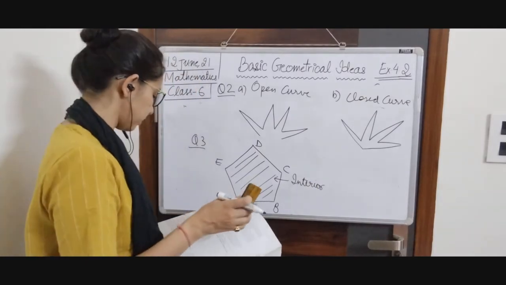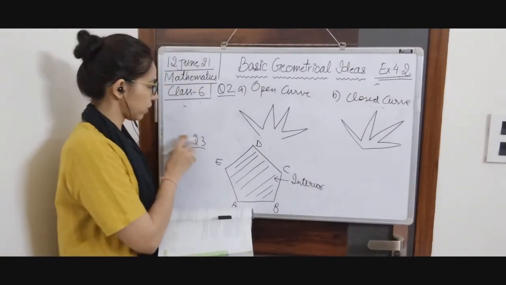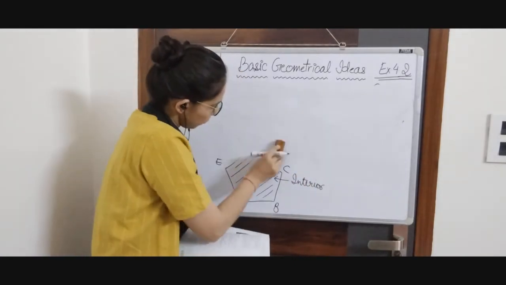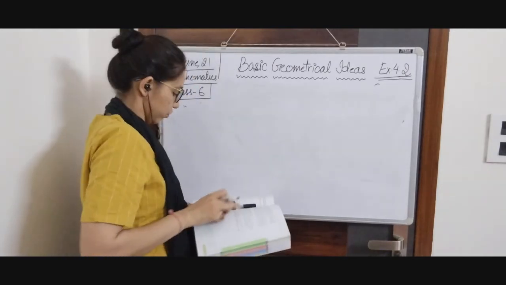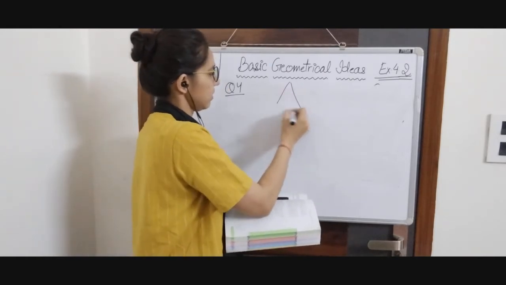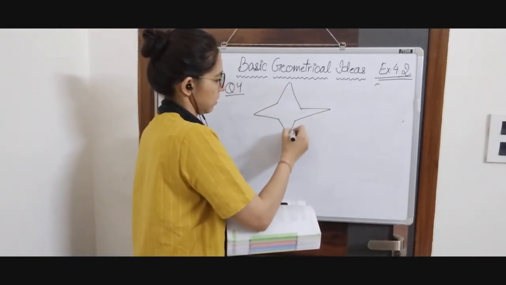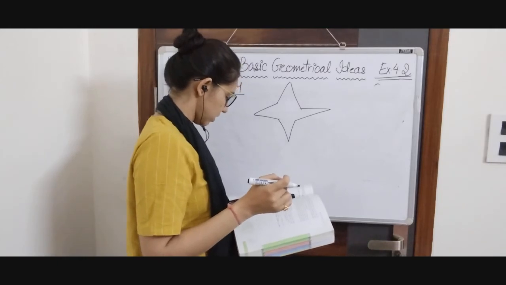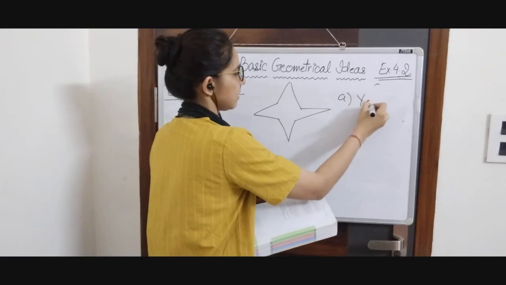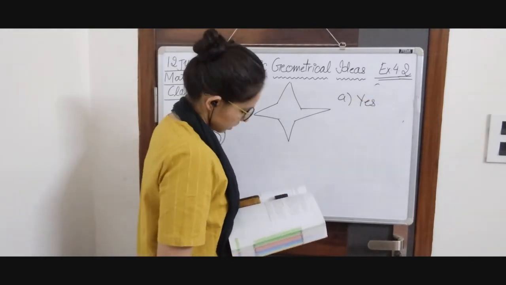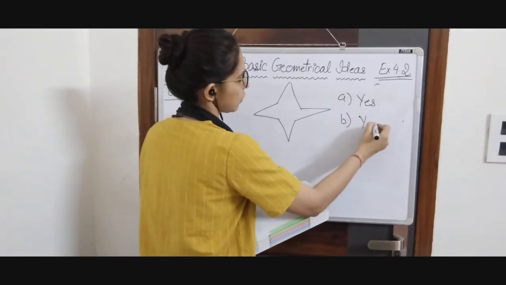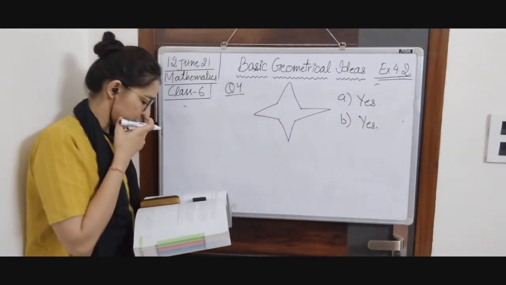Fourth one is consider the given figure and answer the following. We are given a figure which looks like a star. Question number 4. The figure is like this. We have to tell, is it a curve? So answer is yes, it is a curve. Now is it closed? Yes, it is closed because we can't see any loose points or end points.